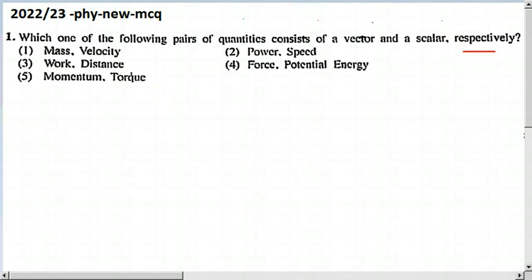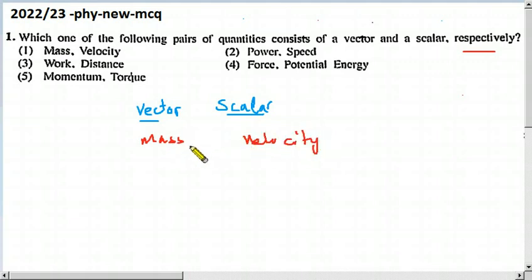So according to the order, it must be vector first, then scalar second. If not, it is wrong. First one, mass, velocity. What is this mass?